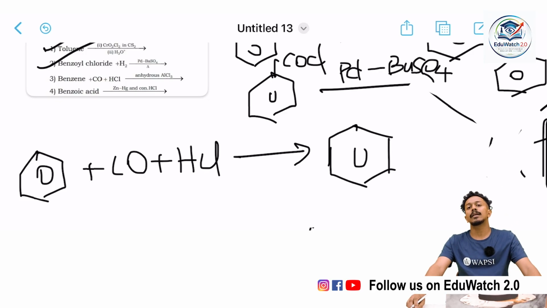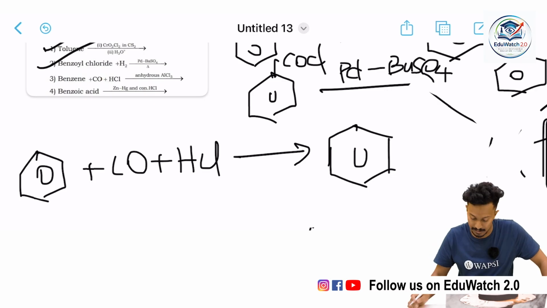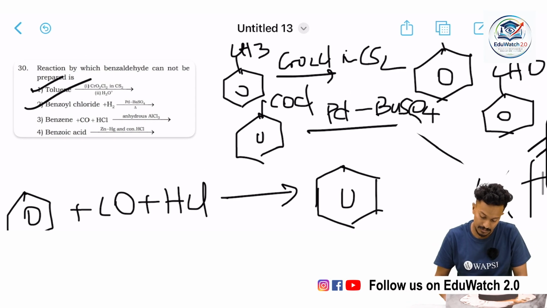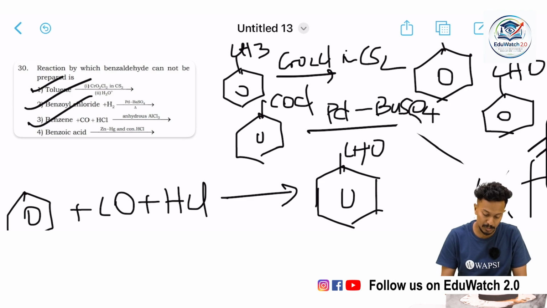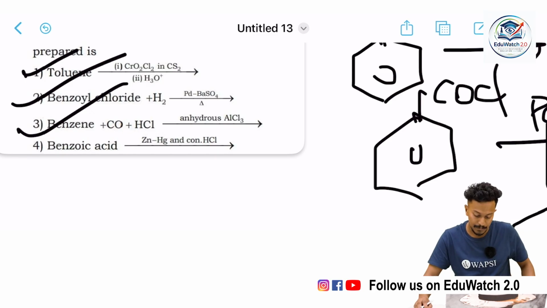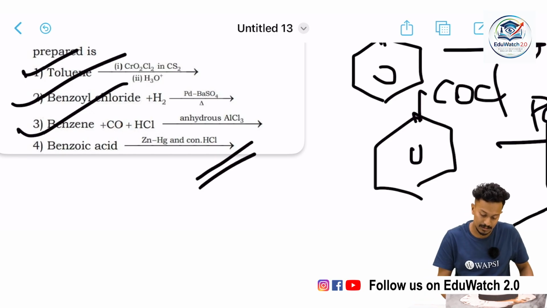This is another named reaction, the Gattermann-Koch reaction. So option 3 is also feasible.